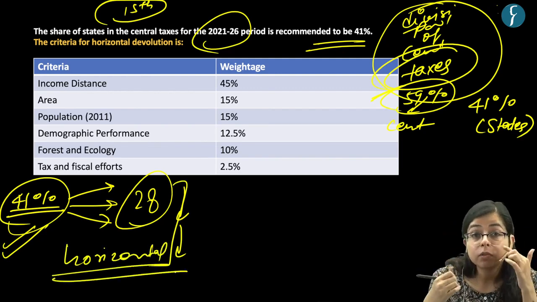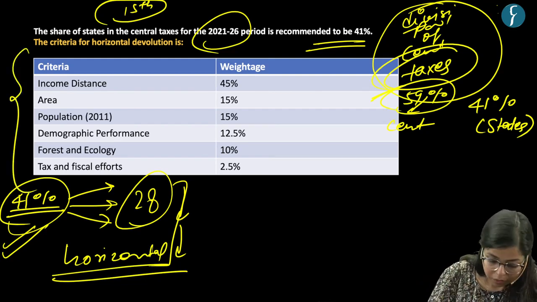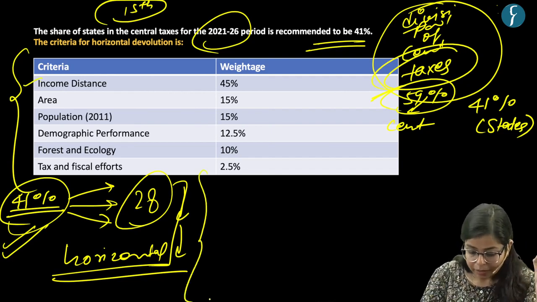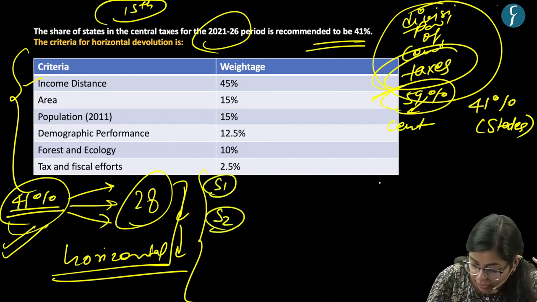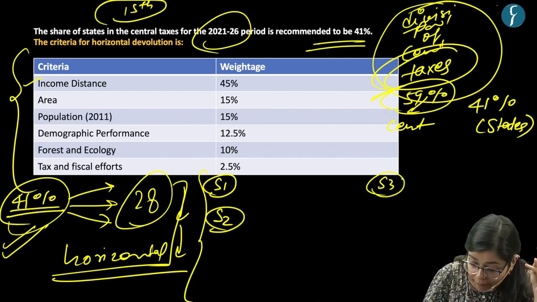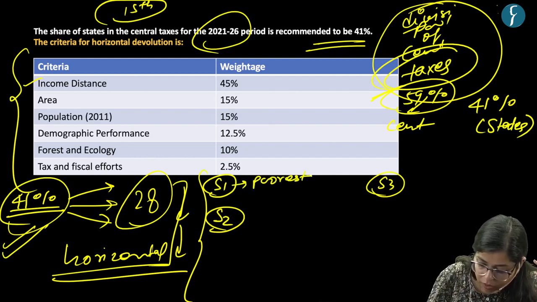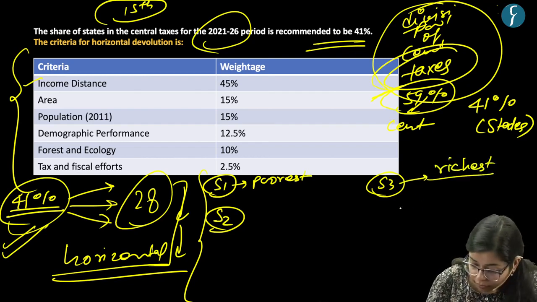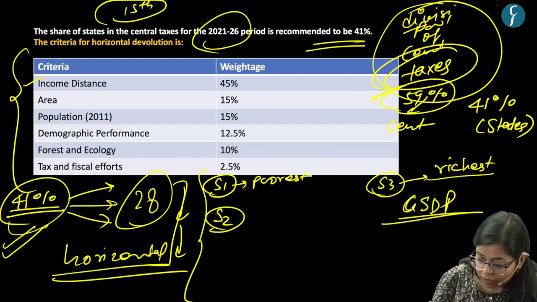Now this horizontal distribution of grants to the states is based on some particular criteria. The first criterion is income distance. Now what does this mean? This means that, say there are 3 states in the country. This is state 1, this is state 2, and this is state 3. Say state 1 is the poorest state of the country, and state 3 is the richest state of the country. Now we are talking in terms of the state GDP of the country.